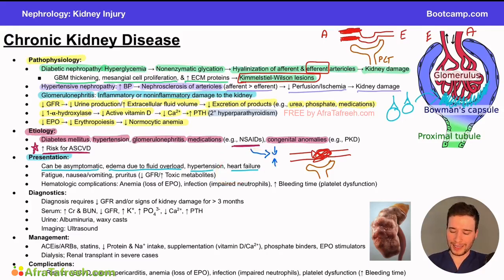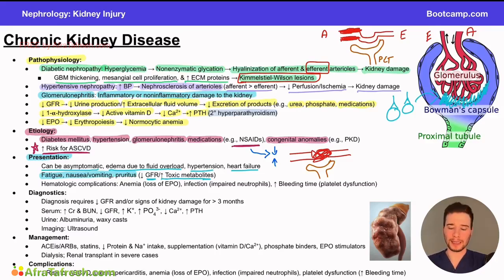Now, other presenting signs can include things like fatigue, nausea, vomiting, and pruritus. And again, the reason is because of the GFR, we're going to increase our toxic metabolites in the body. Some of these classic ones are going to be urea, phosphate, and various other molecules. Now, urea is interesting because urea is a toxic metabolite when it gets too high in the body, right? We're always producing urea. Typically, we're excreting it at a reasonable amount. But when urea gets too high, we get a lot of unique findings in the body. One of them is this pruritus, which is kind of this itching sensation that patients can get when you have a buildup of this toxic molecule.